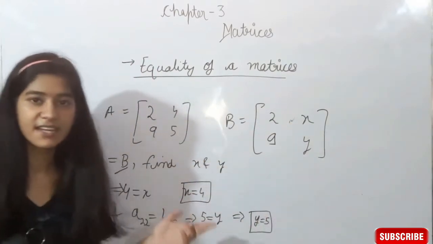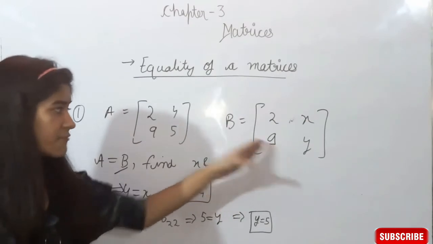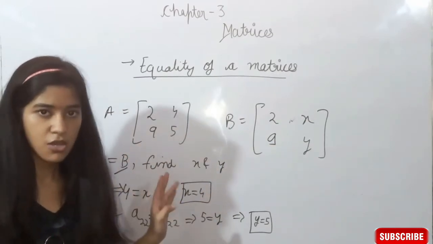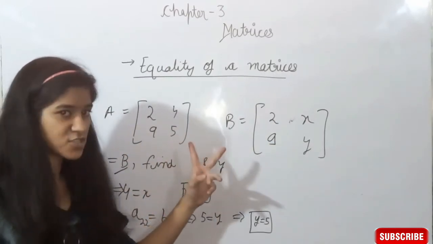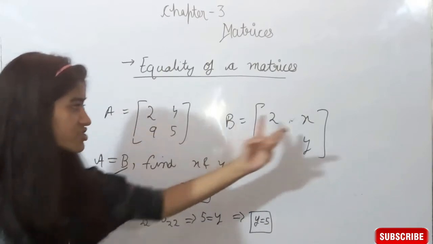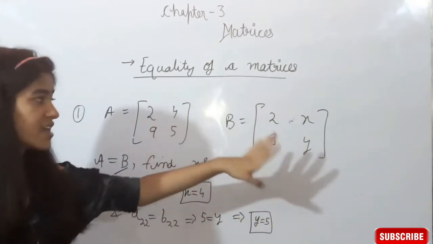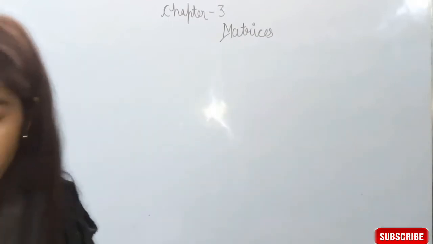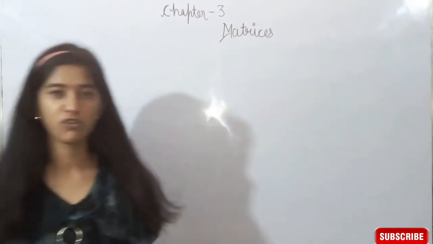We can easily get the value if the two matrices are said to be equal. If two matrices are said to be equal, we can easily compare each and every element of a matrix and we get the unknown value. Now I am going to discuss the operations of matrices.